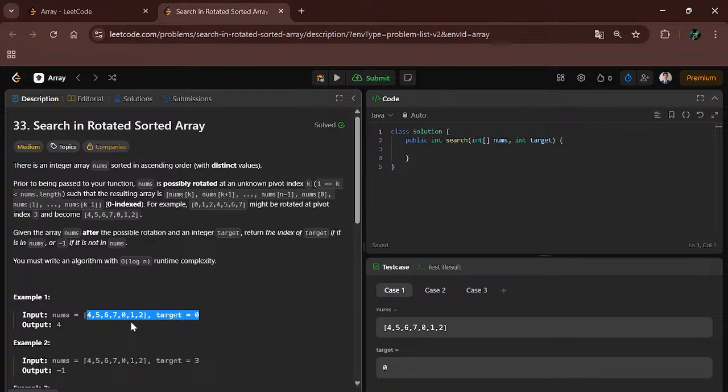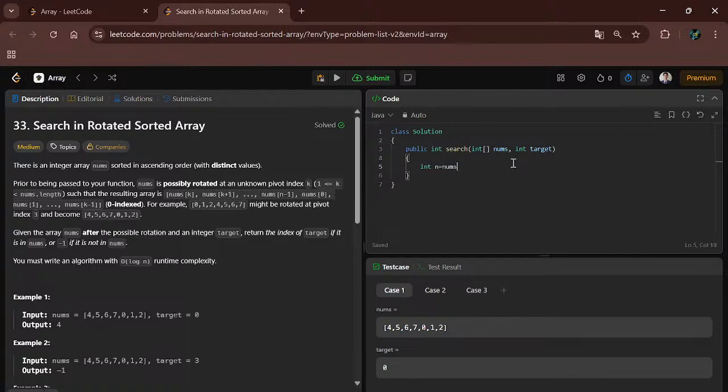To implement binary search here, you have to sort the array first. But I am teaching linear search here, so I will use linear search directly. It is very simple. We have to take the length of the nums array first, and take the i pointer. We will implement a for loop with i equal to 0, i less than n, i incremented, and if nums of i is equal to target, then we simply return i.